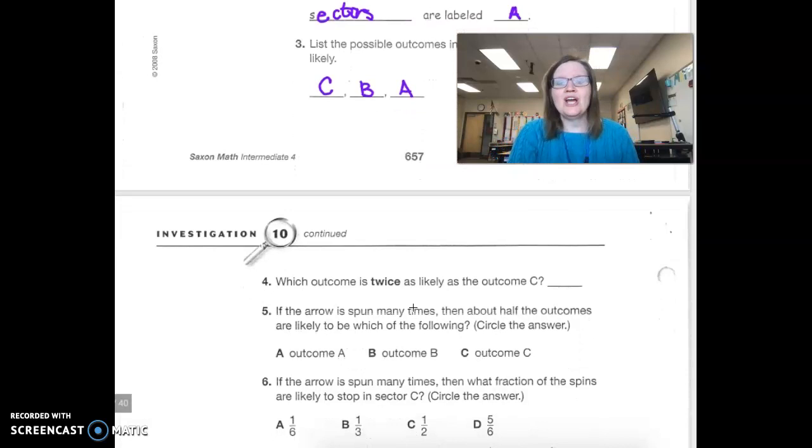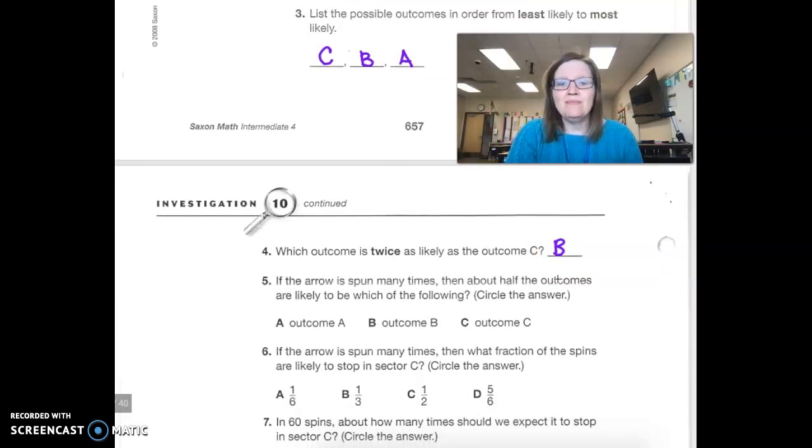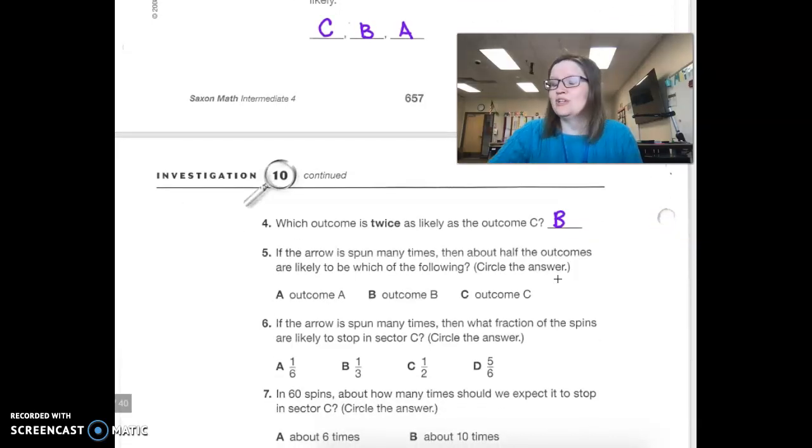Moving on, which outcome is twice as likely as the outcome of C? Well, there's only one C. There are 2 B's. So B right there. If the arrow is spun many times, then about half the outcomes are likely to be which of the following? About half the outcomes will be A because that's about half of the circle, and the likelihood that it will be about half is pretty high.